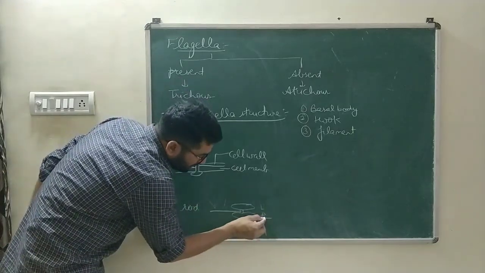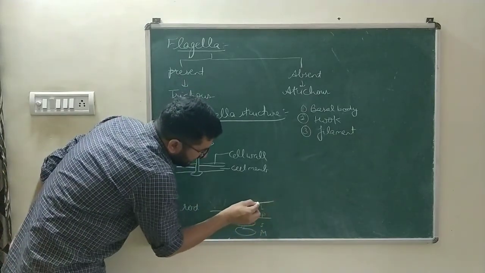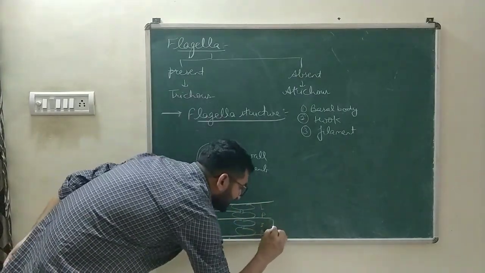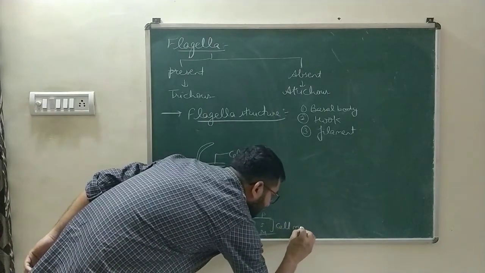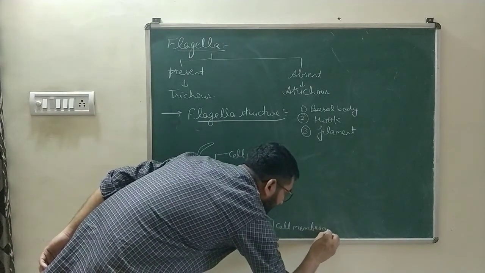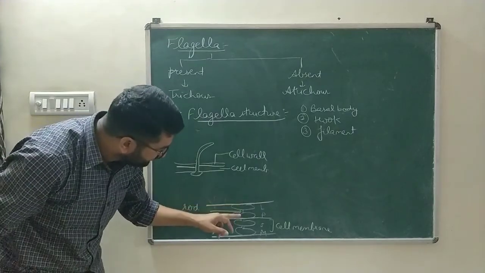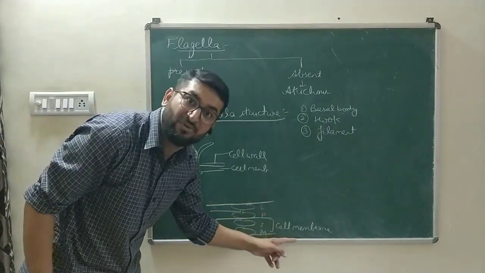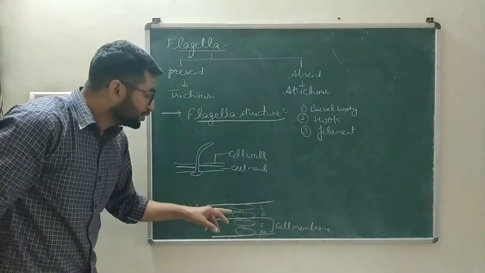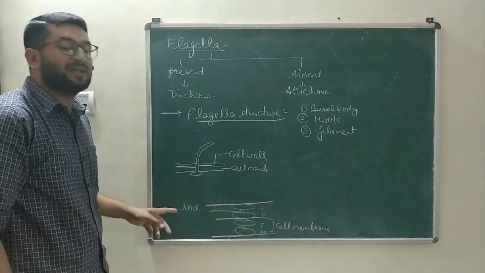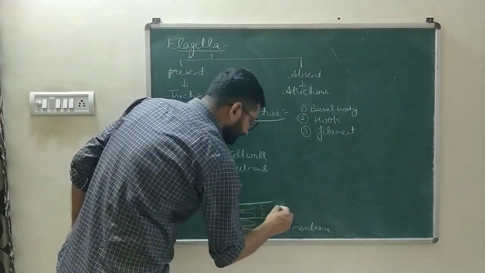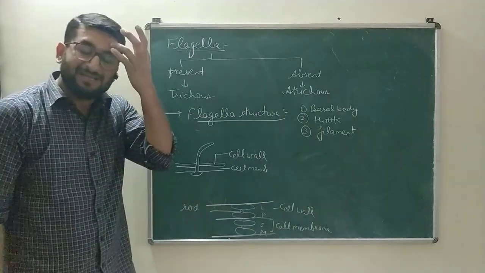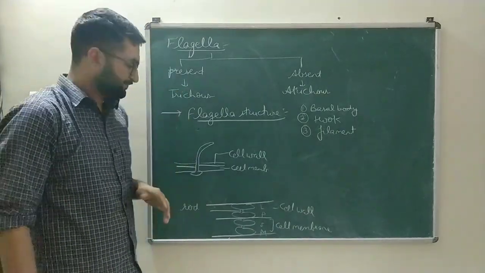Out of these 4, the L and P are present in the cell wall, are embedded in the cell wall, and S and M are embedded in the cell membrane. So these are the 4 rings L, P, S and M, out of which the S and M are embedded in the cell membrane, the lower layer, and the upper ones, L and P, are embedded in the cell wall. This whole part is known as basal body.